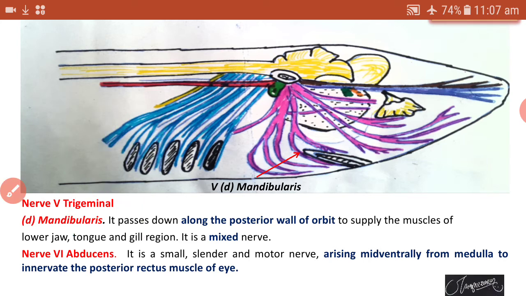It is a small, slender and motor nerve arising midventrally from the medulla to innervate the posterior rectus muscles of the eye, which is the remaining pair of rectus muscles. This is abducens, having the connection with the posterior rectus muscles of the eye.